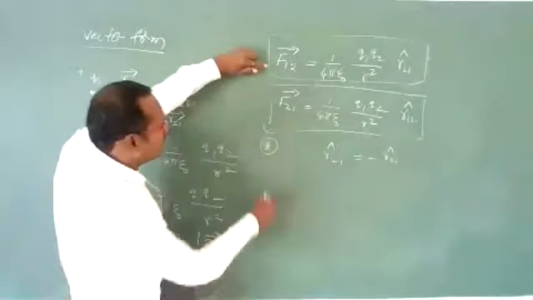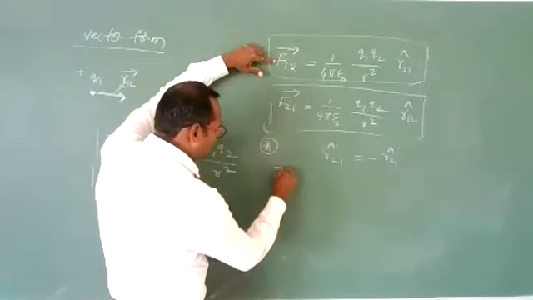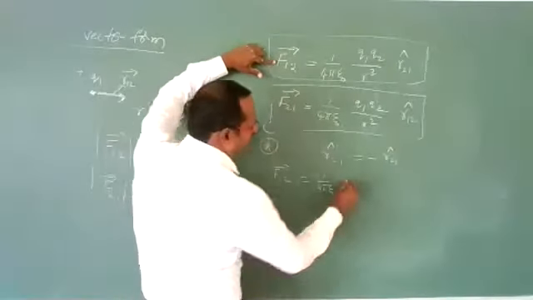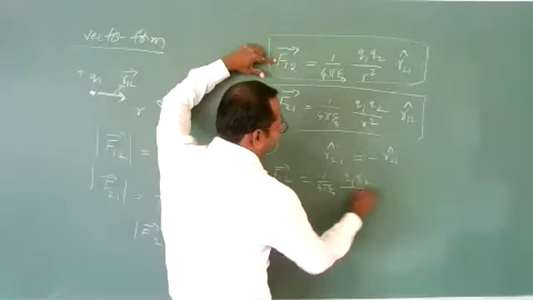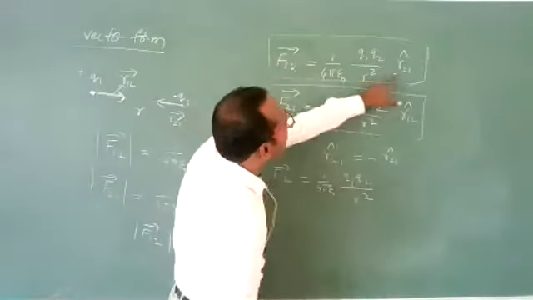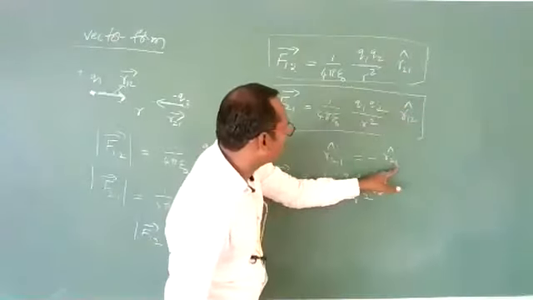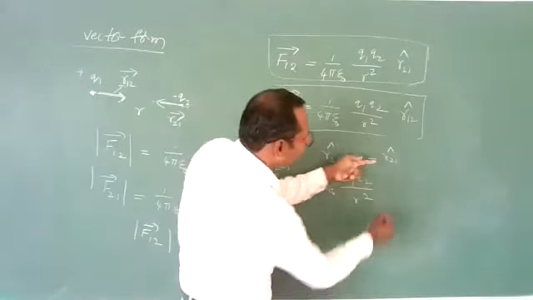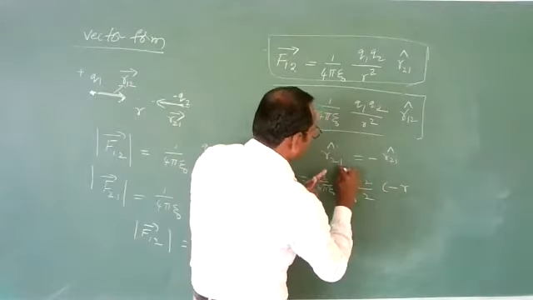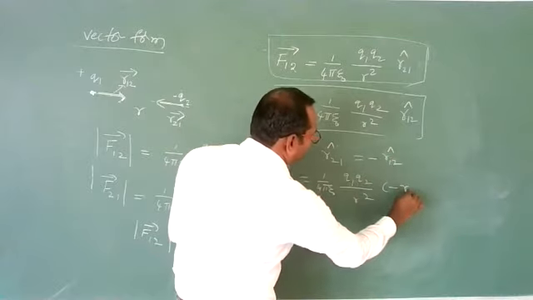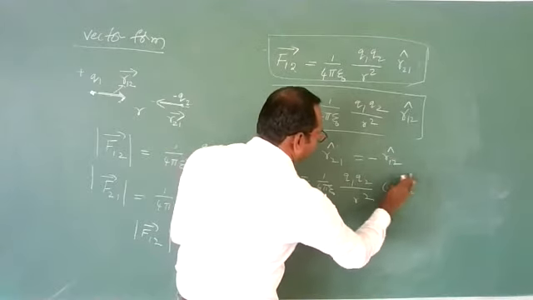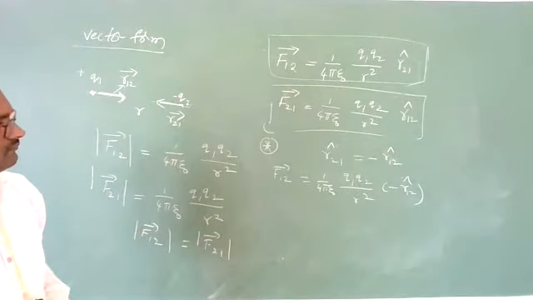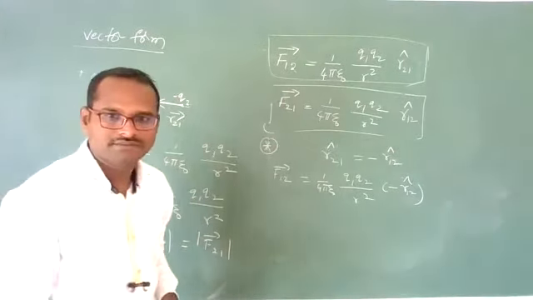That means F12 bar, I'll write like this: 1 by 4 pi epsilon naught Q1 Q2 by R square into R21 cap. In place of R21 cap, can I write minus of R12 cap? Can we write like this? Yes, we can write.